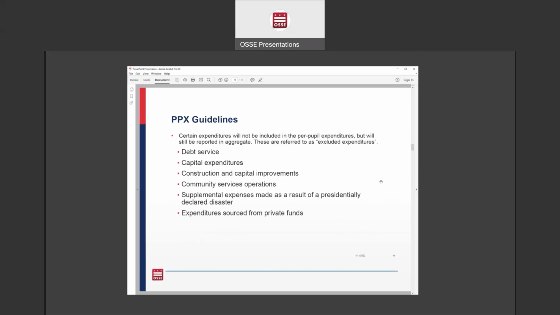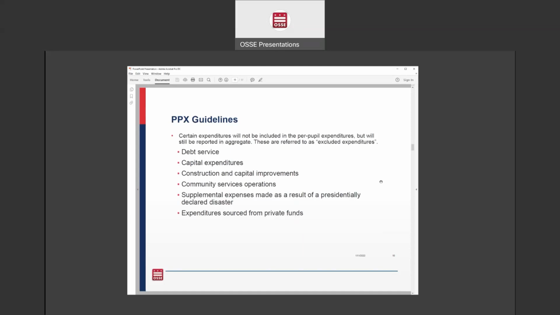When you're doing your data collection, there are certain expenditures that should not be included in our per pupil expenditure calculation, but will still be reported as an aggregate amount. These are referred to as our excluded expenditures. These are typically expenditures that are not within the normal day-to-day operation of a school, for example, construction and capital improvements.